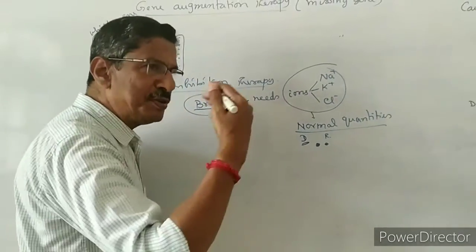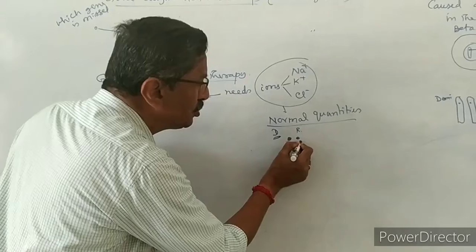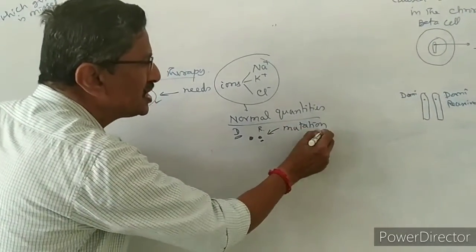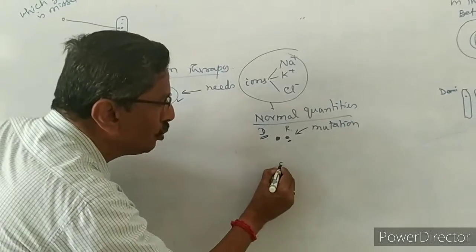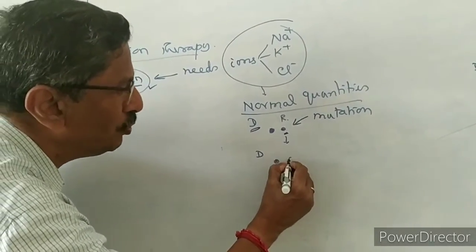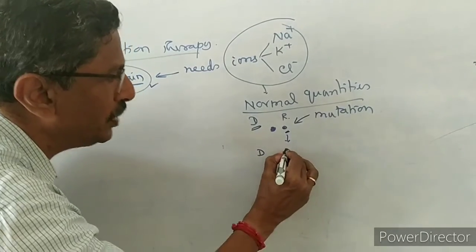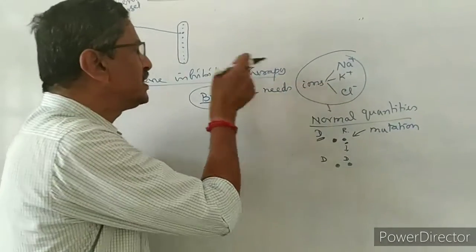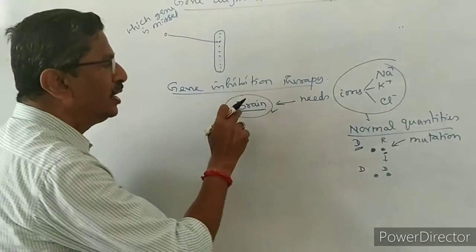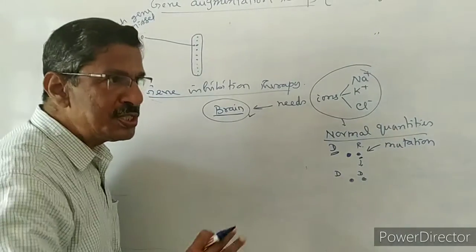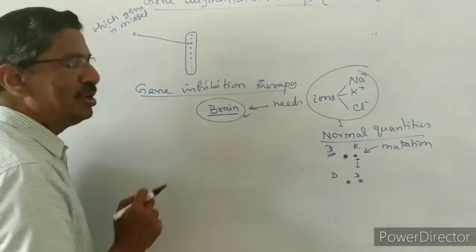But what will happen for some people is that the recessive gene undergoes mutation, a sudden change. Already one gene is there which is dominant, and now the recessive gene is also changed into dominant. When two dominant genes are there, there will be an oversupply of nutrients to the brain. So the brain is excited, the brain neurons are damaged, and brain damage will occur.